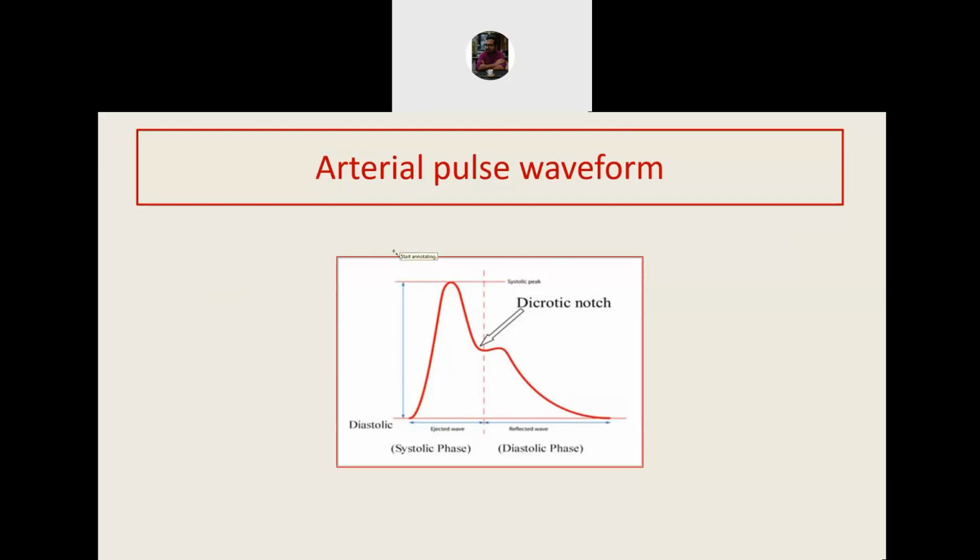You can see that during systole, there is a sharp rise in pressure. This sharp rise in pressure causes a positive wave, and this is known as the tidal wave or the percussion wave. The tidal wave or the percussion wave is caused by the contraction of the left ventricle. And this causes transmission of the pressure wave.